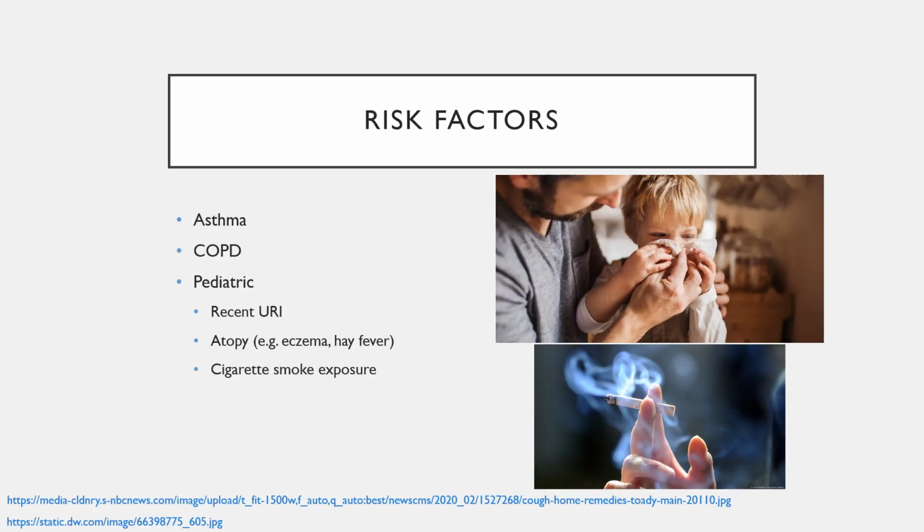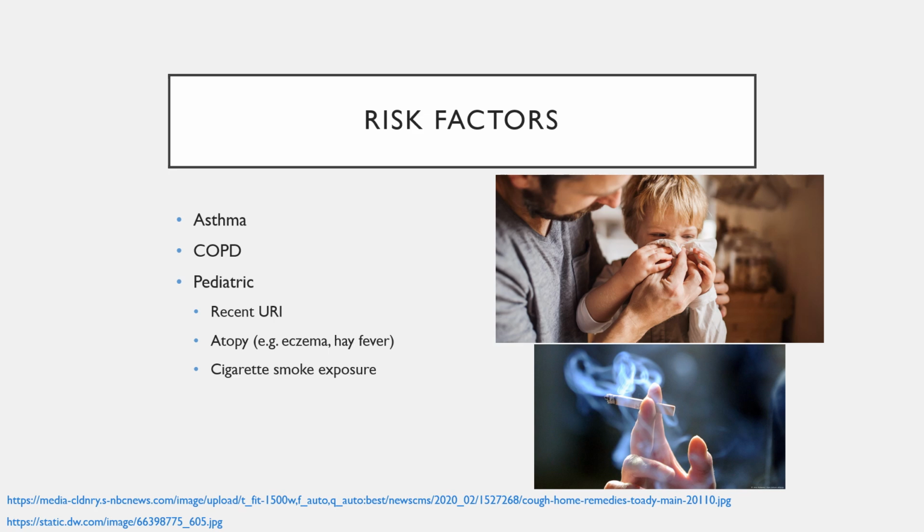Risk factors for bronchospasm are essentially those that are prone to airway hyperreactivity, such as asthma, COPD. Our pediatric population is especially sensitive and prone to bronchospasm, most notably those that have had a current or a recent upper respiratory infection.